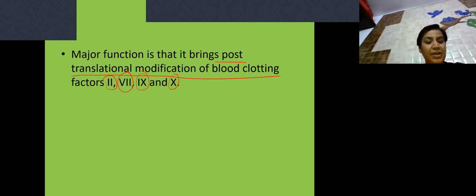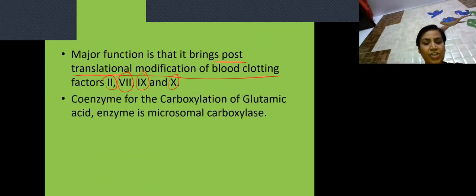And how do they bring about this modification? They undergo carboxylation of the glutamic acid residues, means they are adding carbon dioxide. This is also known as carboxylation of glutamic acid.